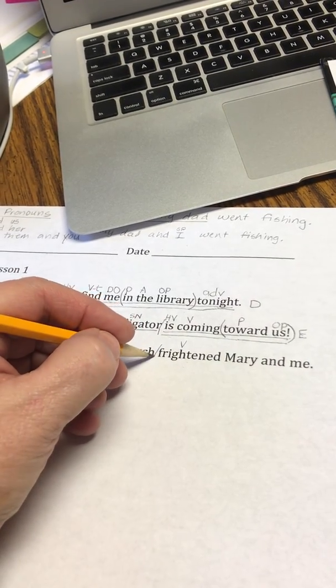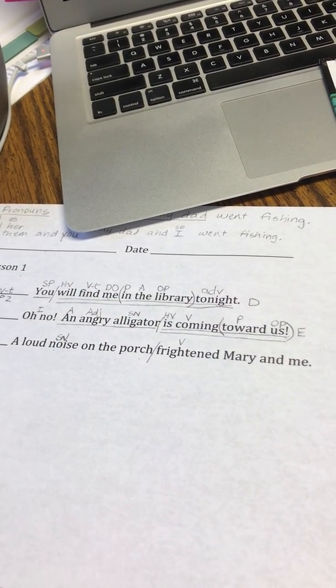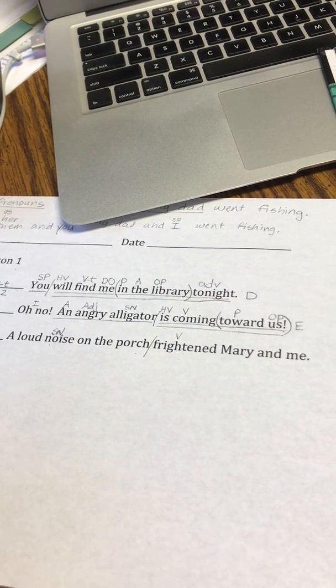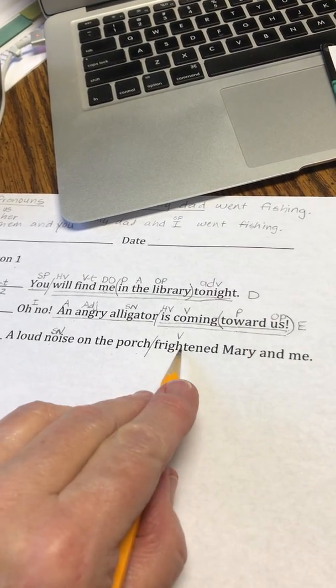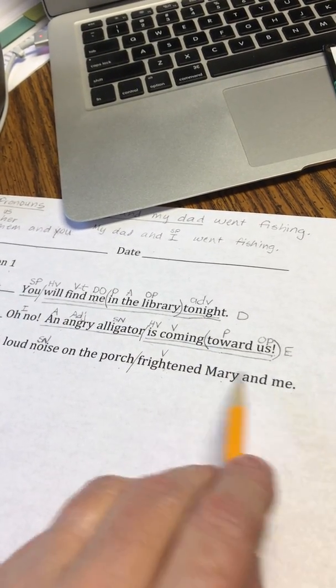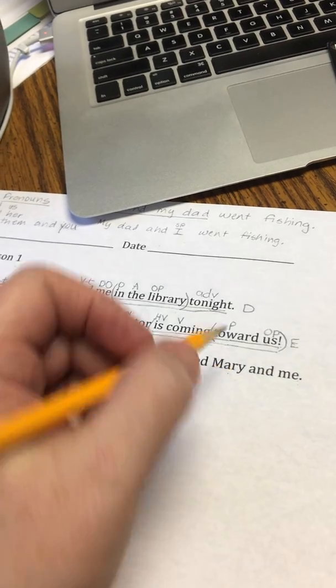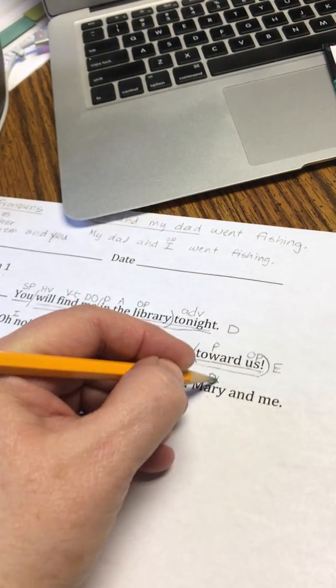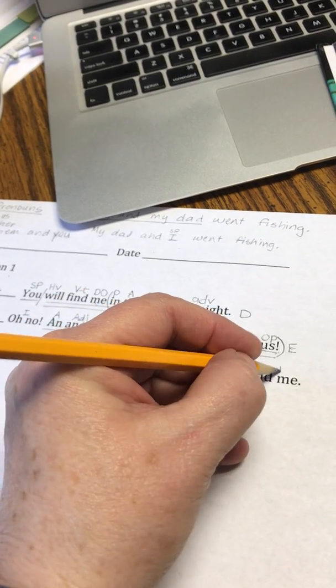We can make our slash before the verb. And now you ask yourself, what or whom got the frightening? Who was frightened? Well, Mary and me. So these are your direct objects. There's 2 of them. 2 people got frightened.